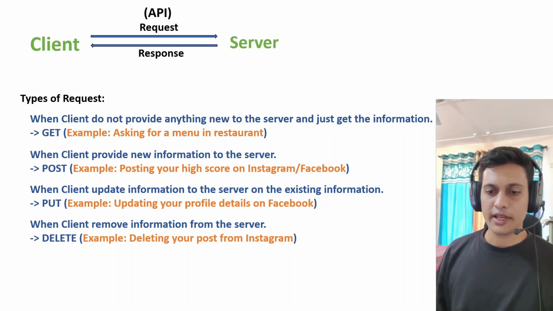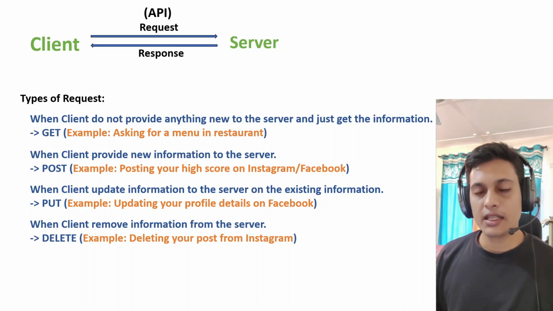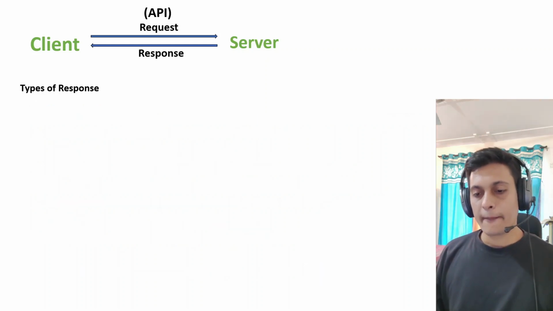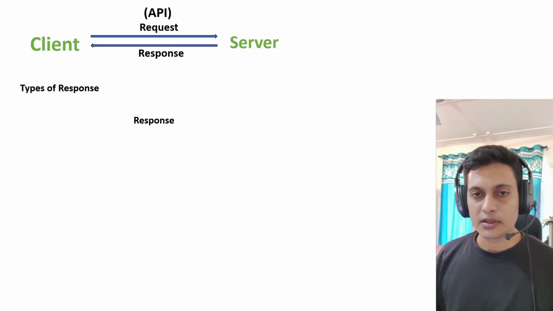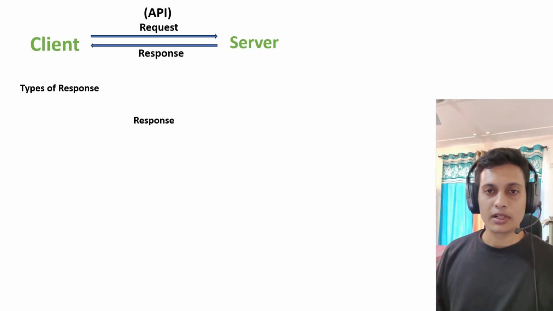What about the response? If I'm sending some data or something in the request to the server, then it means the server will respond back with something, and that is the response. So definitely the response will have its types too. Okay, coming to the types of response. When I send something to a server, or to Facebook or Instagram, there are only two options. Either it will work or it will not work.